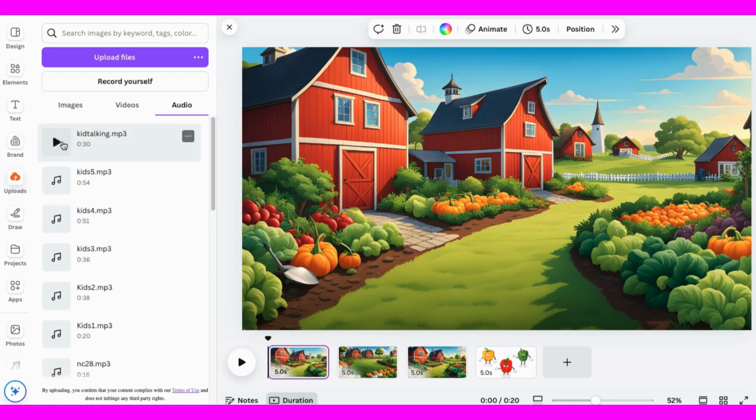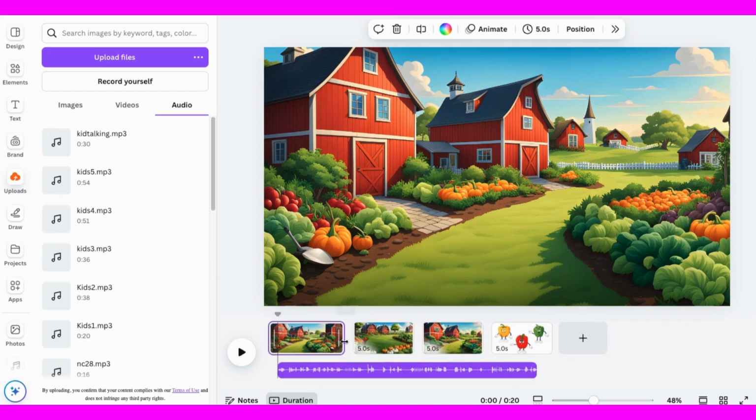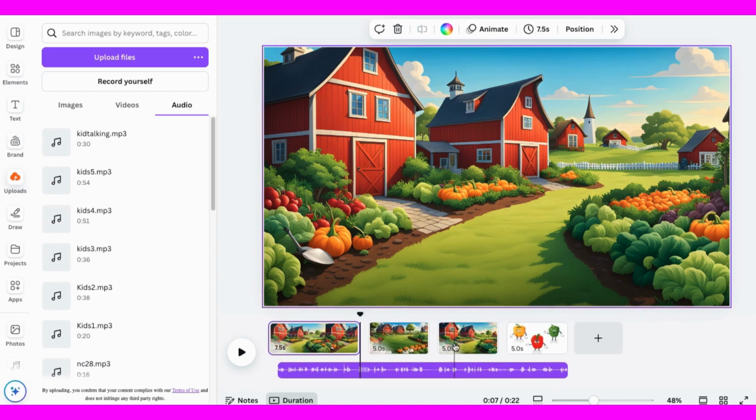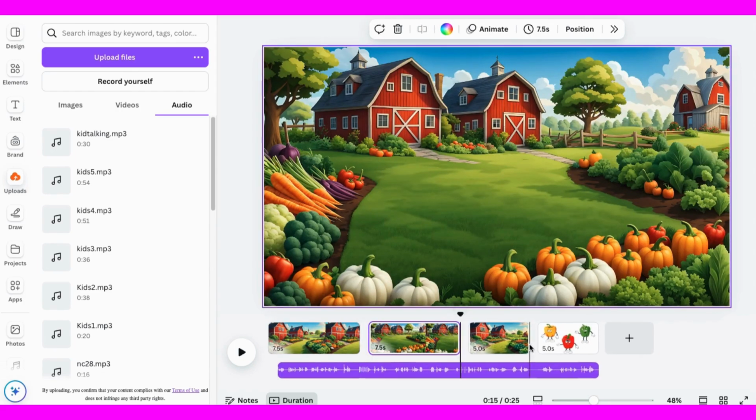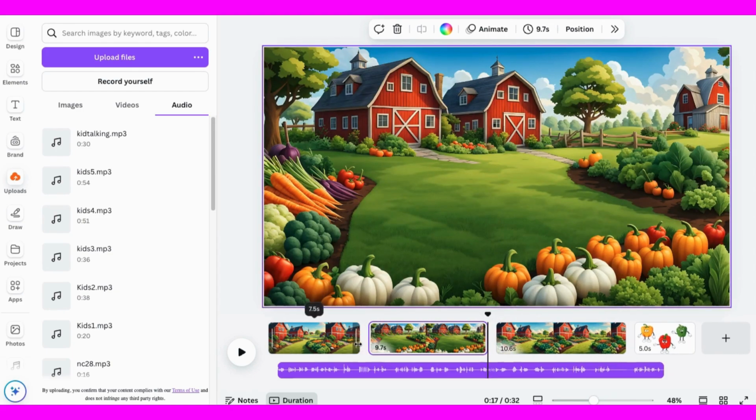So for now, let's just take this playhead back to the beginning. Click on this. If we click on the small button, we can listen to it, but we're just going to click on this larger button to add it to my video. And wherever the playhead is, that's where the audio will be added. So we'll start the narration a little bit after the beginning of the video.